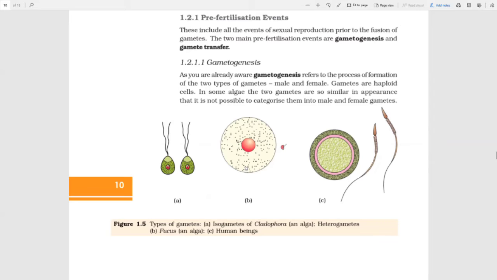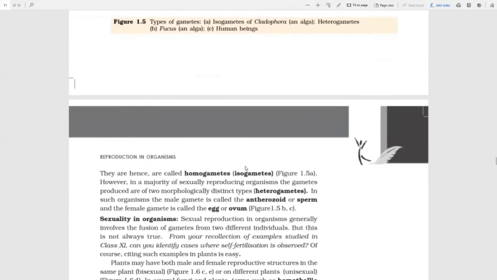The second one, these are known as anisogametes or heterogametes. Fine. Now in homogametes, we don't know which one is male and female, so we just leave them as gametes. But in heterogametes, they are two morphologically distinct from each other. So in such organisms, male is known as the antherozoid or sperm, and female is called the egg or the ovum.